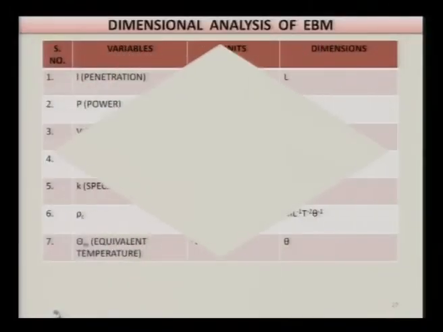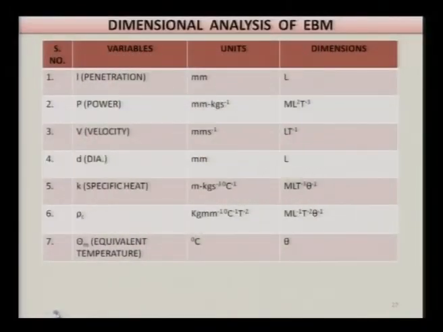Now this table gives you the names of the variables that we are going to use, the units of the variables and the dimensions of the variables. Penetration is in millimeter, L is the dimension. Power is in kg millimeter squared per second cubed, and M L squared T raised to power minus 3 is the dimension. Velocity v is in millimeter per second, L T raised to power minus 1.